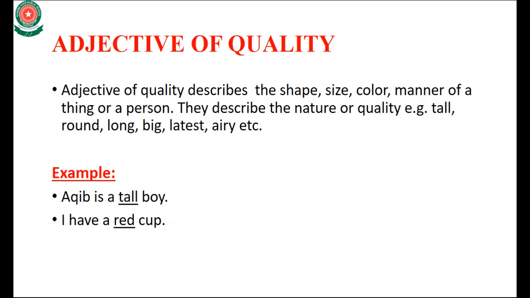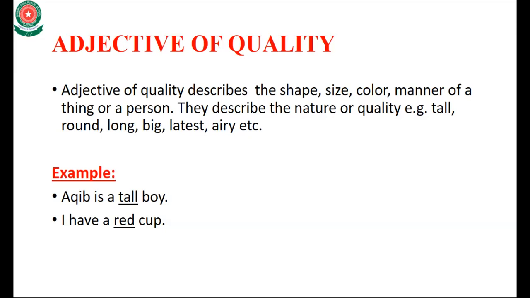And next is: I have a red cup. So remove the word red. I have a cup. मेरे पास एक cup है. When you use the word red, white, or any color, it means that you describe the word, that it is a red cup. You describe its quality. I hope you will understand the adjective of quality.